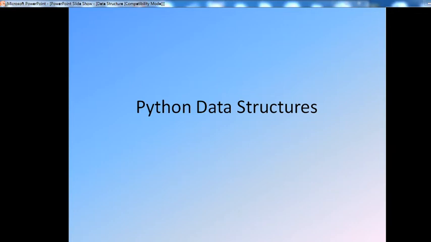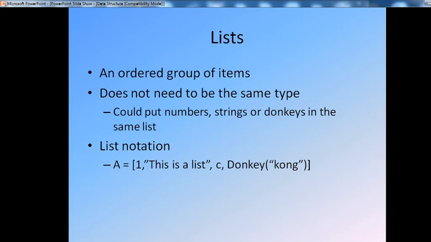Now we will see the data structures one by one that are available in Python. I again repeat the definition of data structure. A data structure is simply a structure which can hold some data together. In other words, they are used to store a collection of related data. Now first let's see the list.